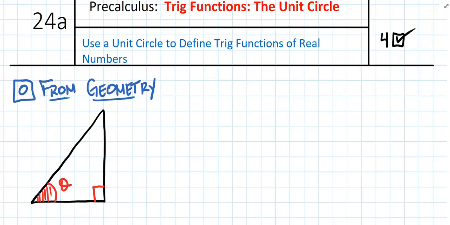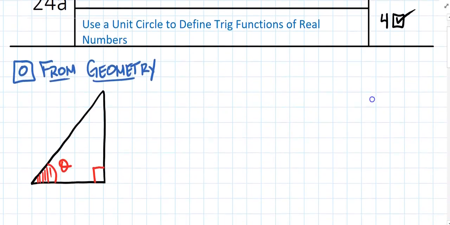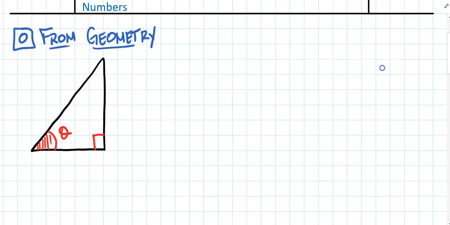Welcome to Precalculus Concept 24a, trig functions and the unit circle. We're going to use the unit circle to help us define trig functions of real numbers. So that sounds really scary. I don't know about how it sounds to you, but it can sound scary for some students.